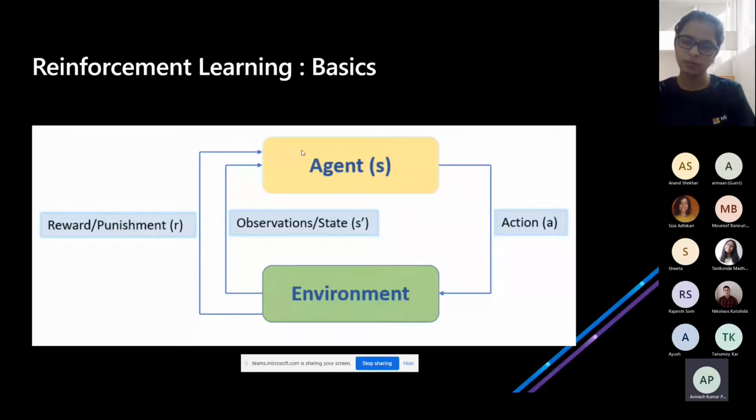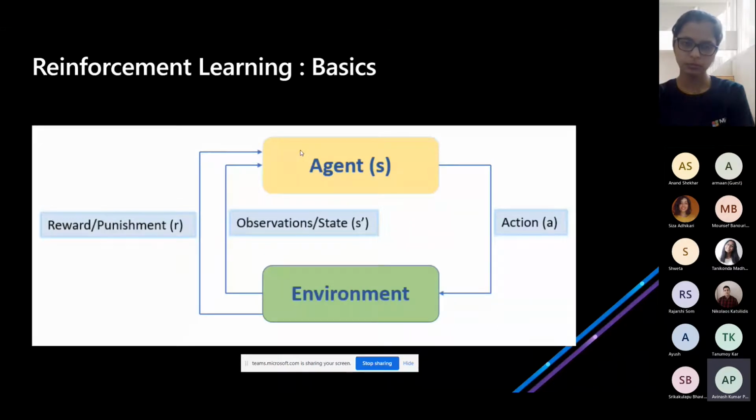So in reinforcement learning also, there is an agent and there is an environment. The agent keeps performing some kind of action, and then the environment gives feedback to the agent based on whatever action is performed.